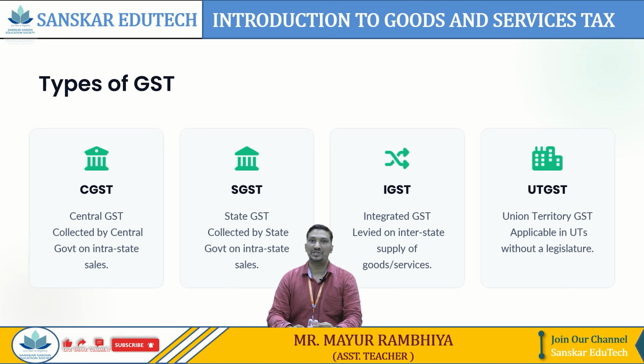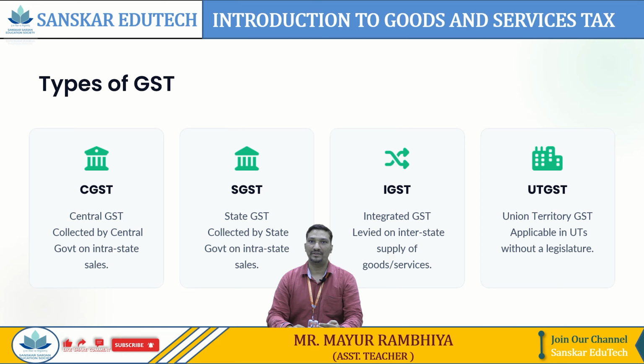Moving ahead, let's go to the types of GST. There are four types of GST in India, and one is GST cess. Number one is CGST, which is also known as Central Goods and Service Tax. Next, we have SGST, which is State Goods and Service Tax. Third one, we have IGST, which is Integrated Goods and Service Tax.